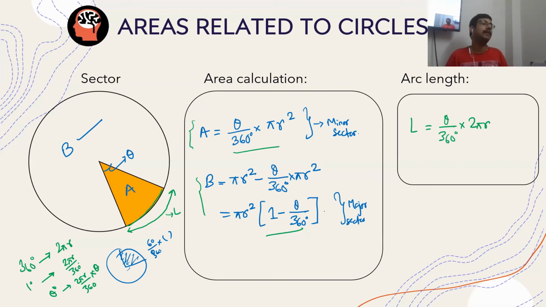Now, if you have any kind of confusion between what is sector and what is segment, you can take it like this. Just form an example: if a pie chart is made, suppose 30% is public sector jobs, 70% is private sector jobs. So this is how sectors are made. Arc is just a part of circumference.